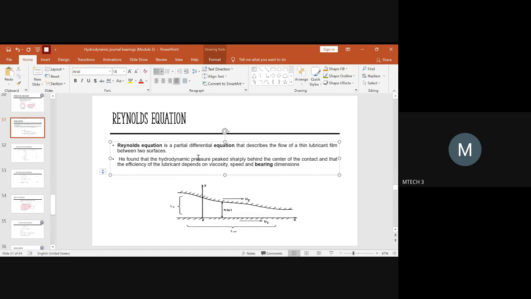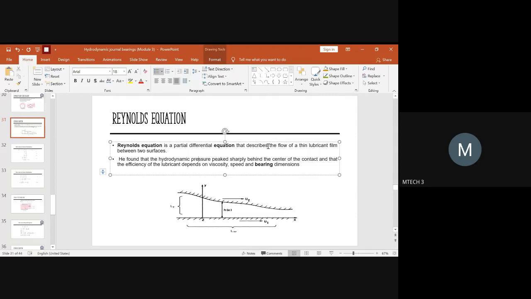And you know what we mean by the Reynolds equation? Basically, it is named after Mr. Reynolds, and it gives you a partial differential equation. This equation describes the flow of the lubricant film, and it is mainly assumed that the lubricant film we use will be very thin.